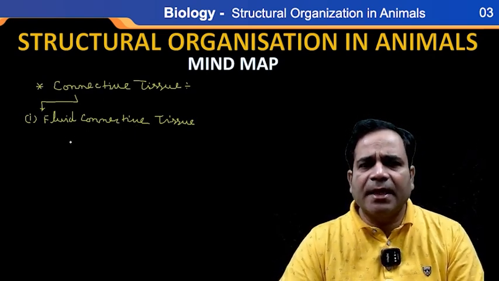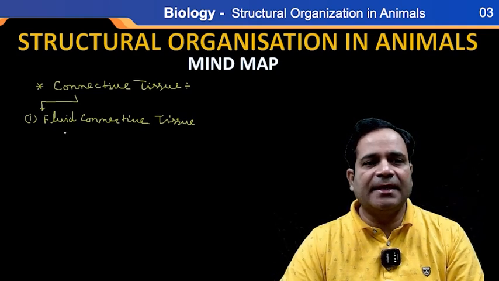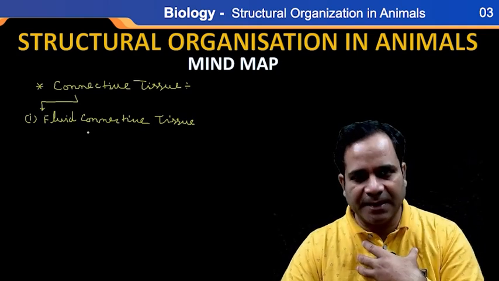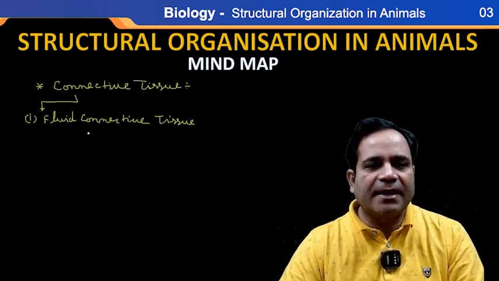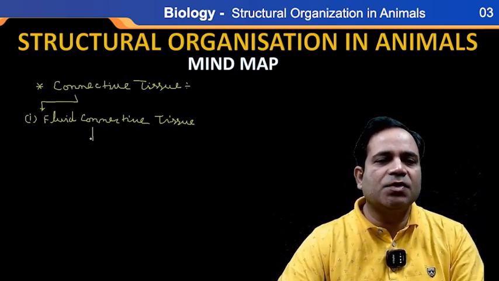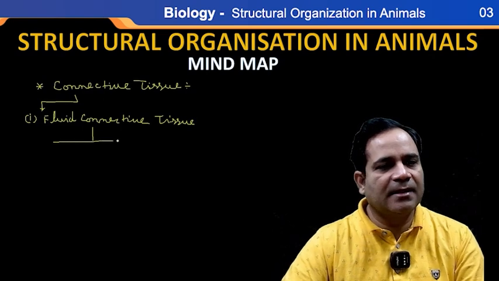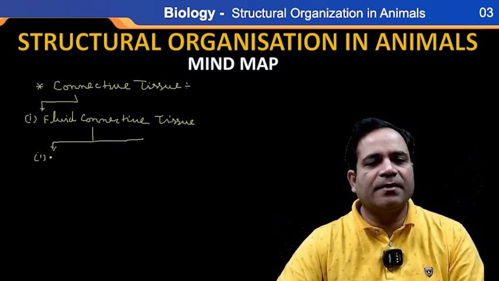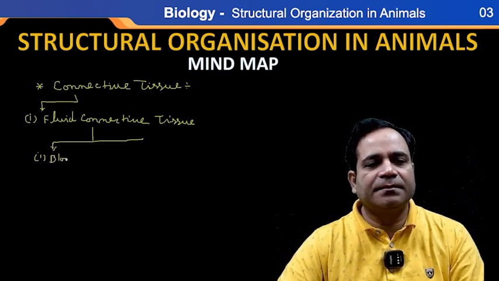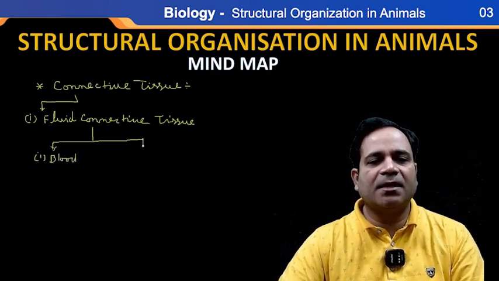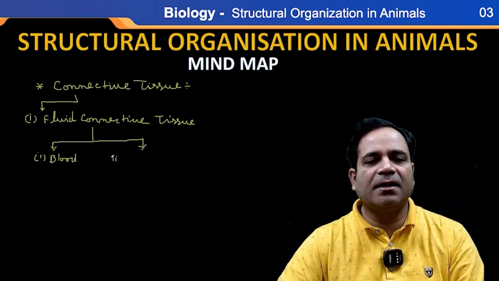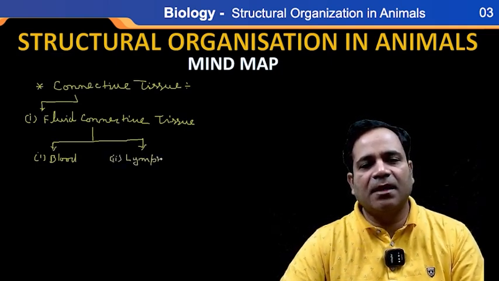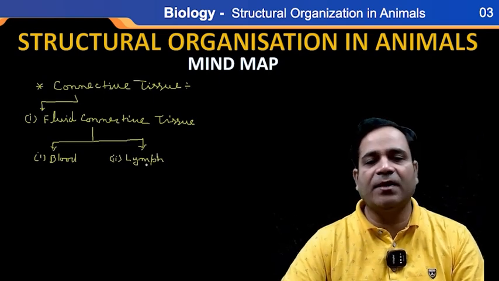Here, fluid connective tissue, my dear. Fluid means the things that flow, that is blood. In a fluid connective tissue, it is classified into two parts. Number one is blood. Second one is what, my dear? Lymph. One is blood, second one is lymph, my dear. Lymph is also fluid, right?